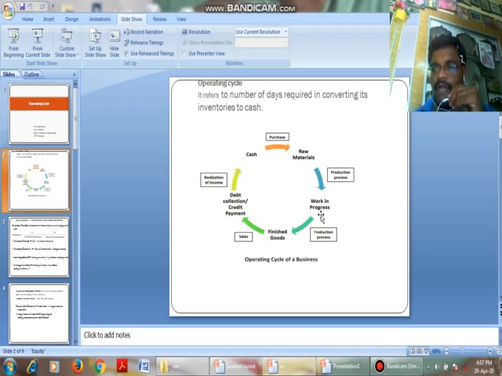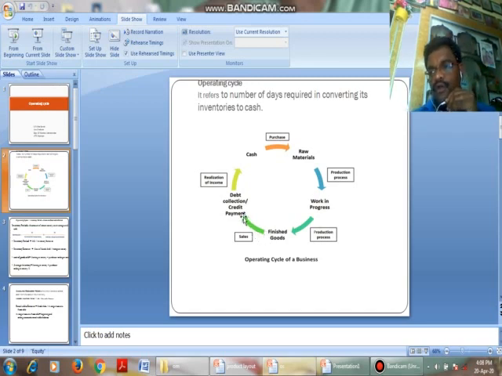Work in process is nothing but semi-finished goods. It is not the raw material and it is not the final product. It is then converted into finished goods, and then the finished goods have to be sold.